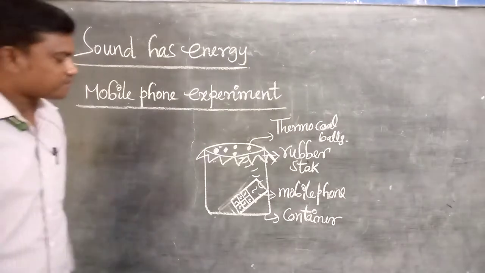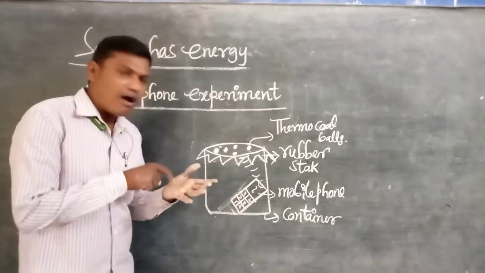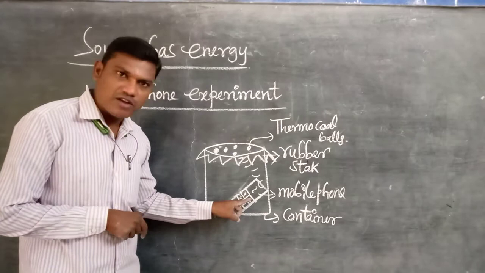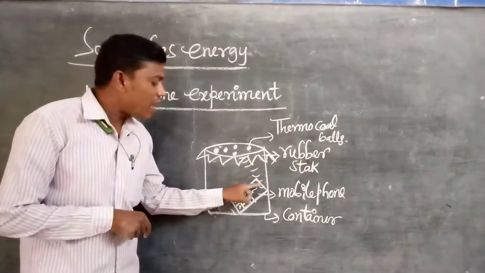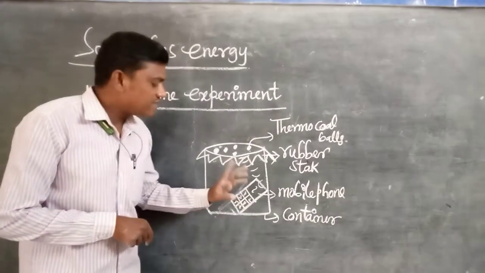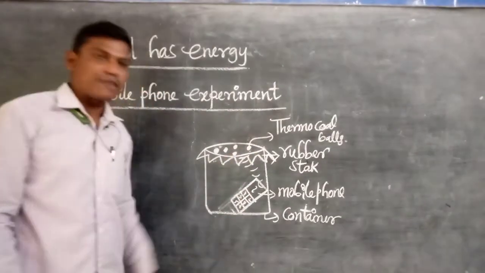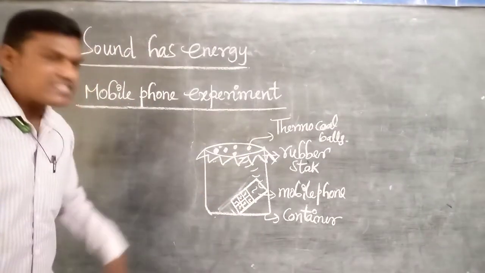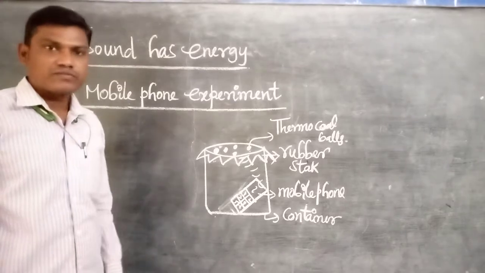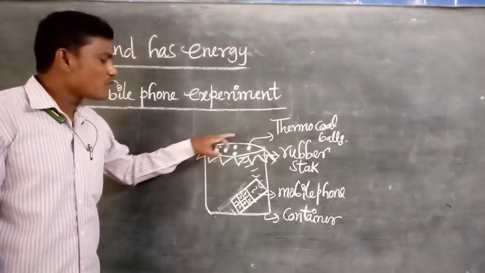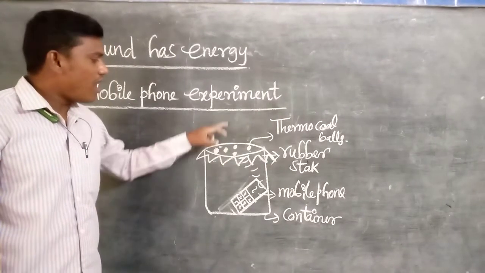In the next condition, we turn on the music player in the mobile phone or cell phone, keep the volume at maximum, and repeat the same experiment. When you repeat the same experiment the second time, you observe that the thermocol balls move up and down.